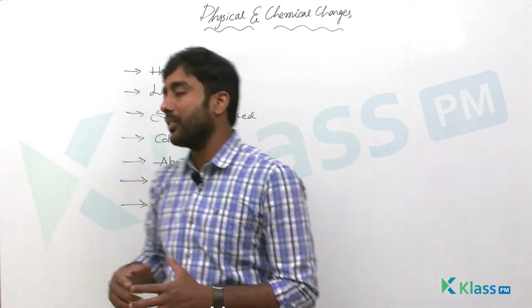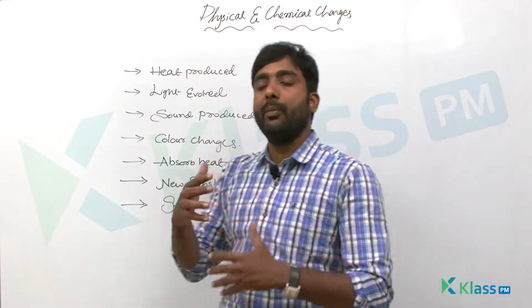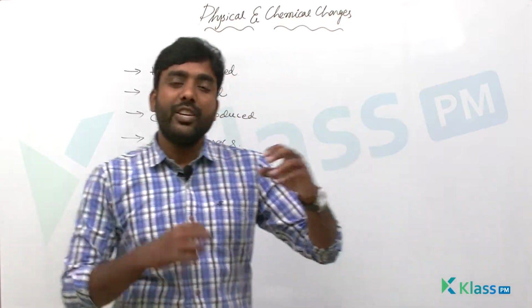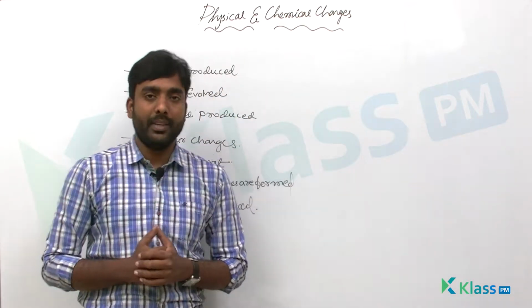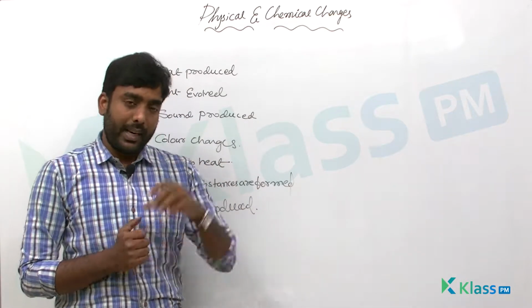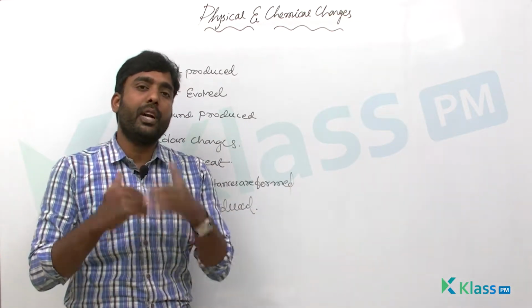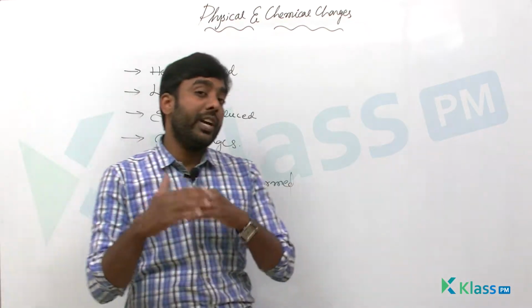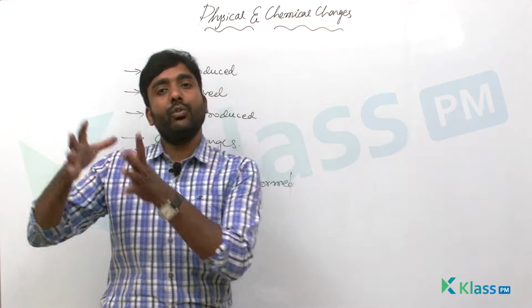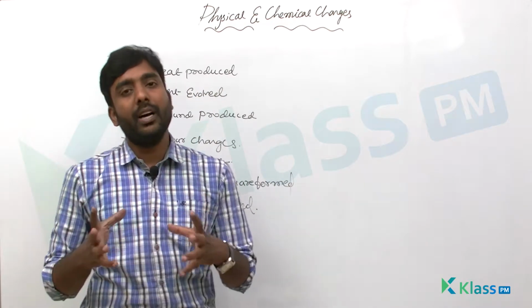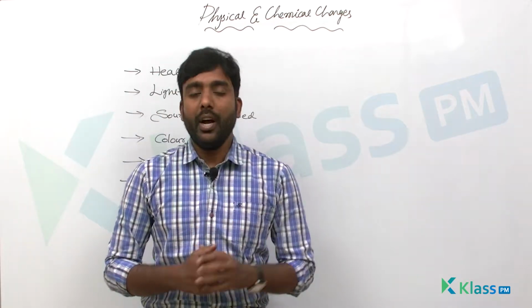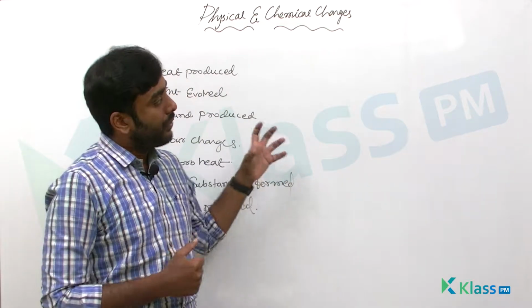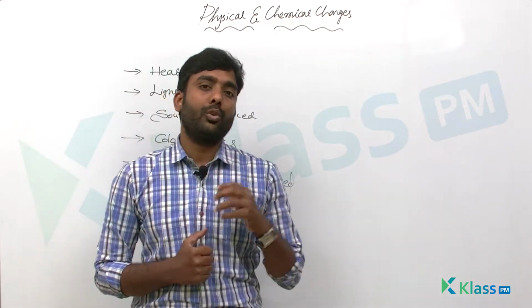In chemical changes, these changes are accompanied by what? Along with changes in their physical properties, a new substance is formed. In a physical change, only physical properties change. But in a chemical change, along with changes in the physical properties, a new substance is also formed. That is the speciality of chemical change. Now we will see rusting of iron, which is also a chemical change.